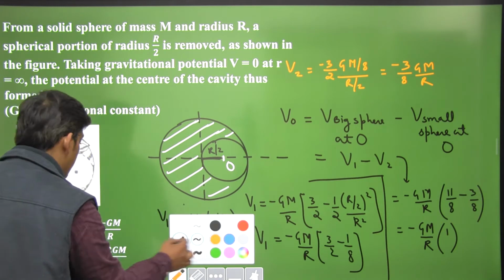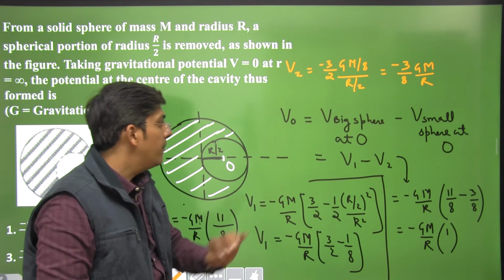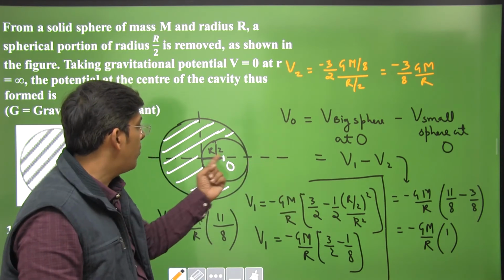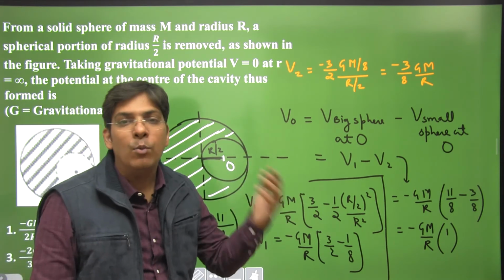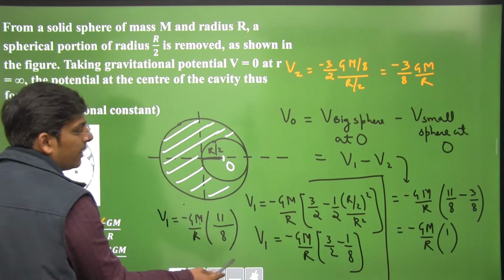This was indeed a good question, dear students. The answer is minus GM by R: the potential due to the bigger sphere at point O minus the potential due to the removed part at point O. Kindly note down, dear students.